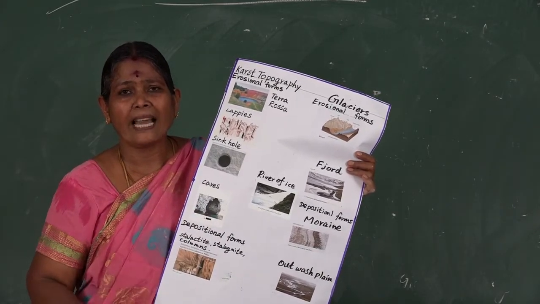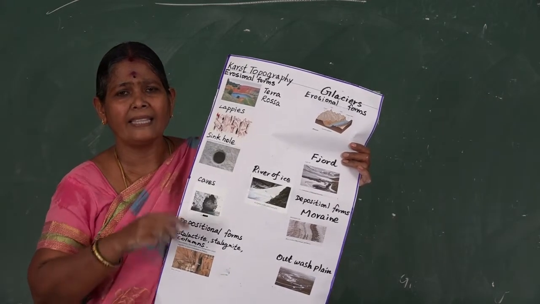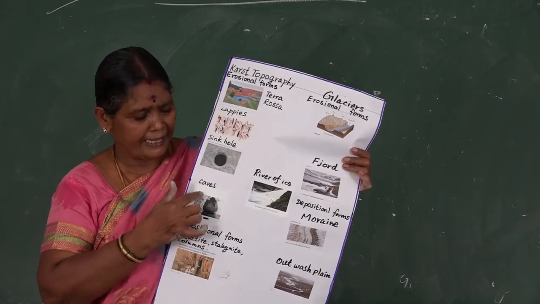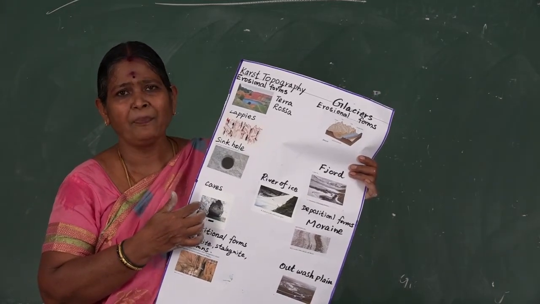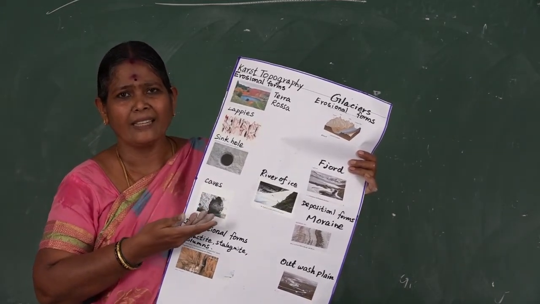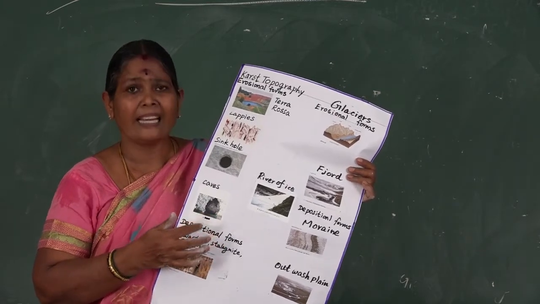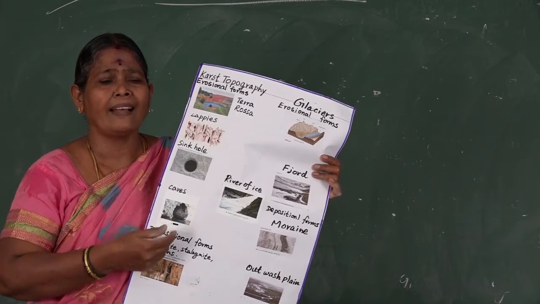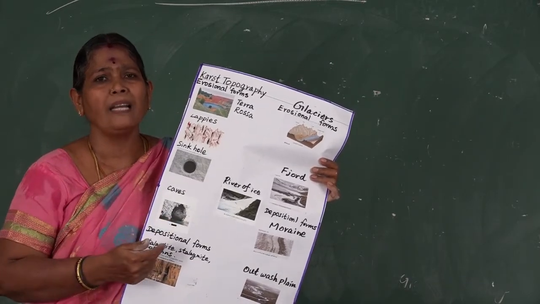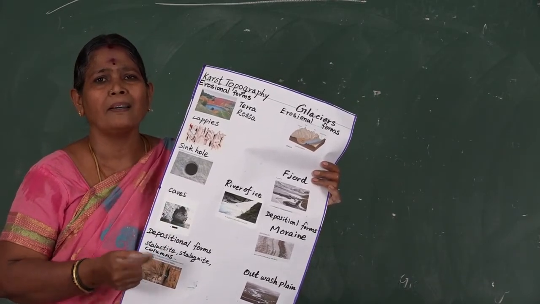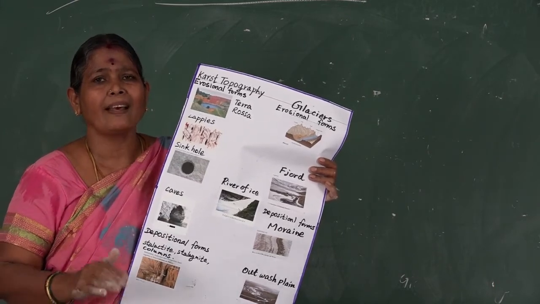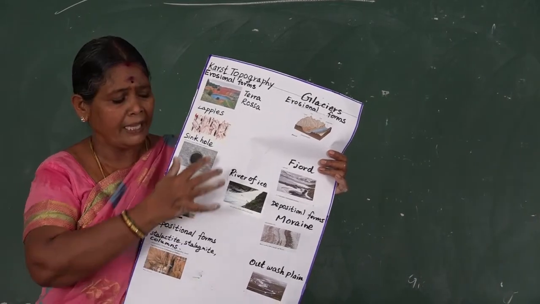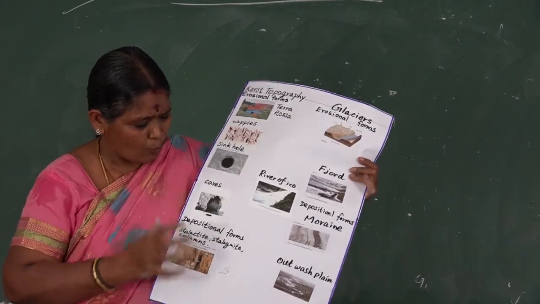And another one, caverns, C-A-V-E-R-N-S. Caverns are irregular surfaces. Usually caves are like a lion's den, where even sannyasis do penance. Here caverns are irregular surface type. An example is Guptadham cave in Bihar. That is an example for caverns, irregular surface. So caves and caverns are formed by groundwater erosional work.